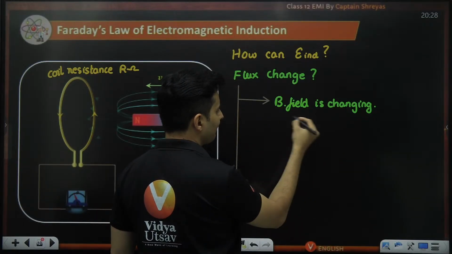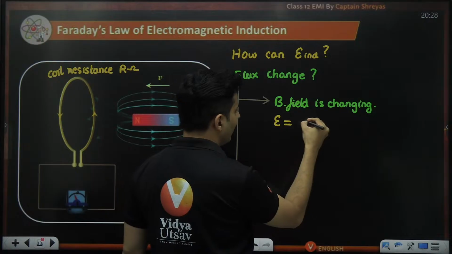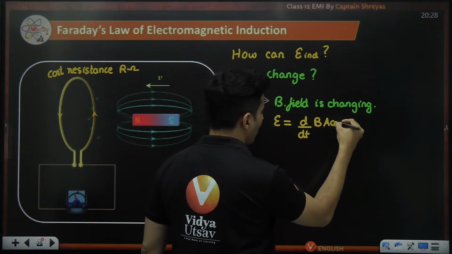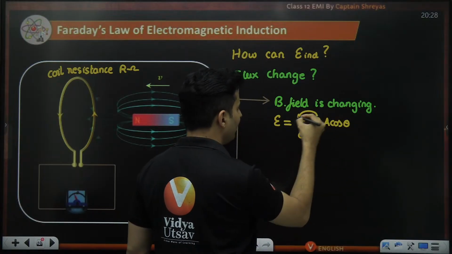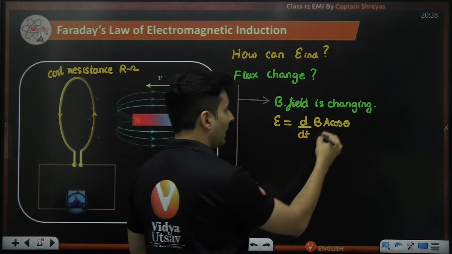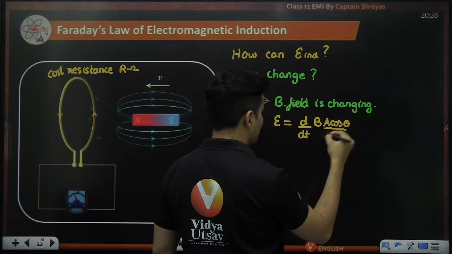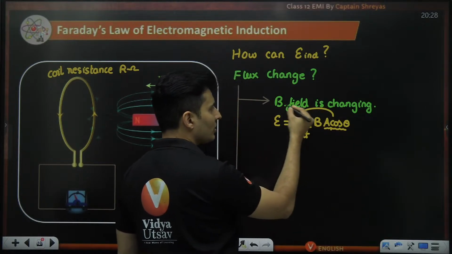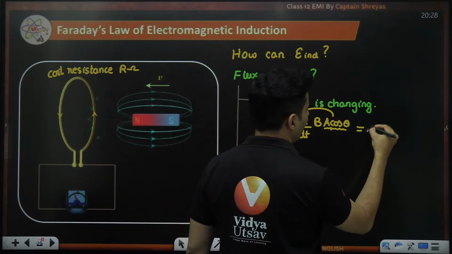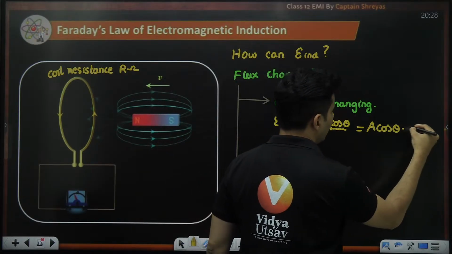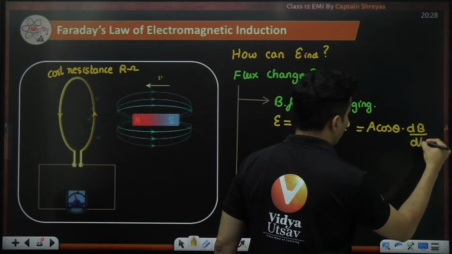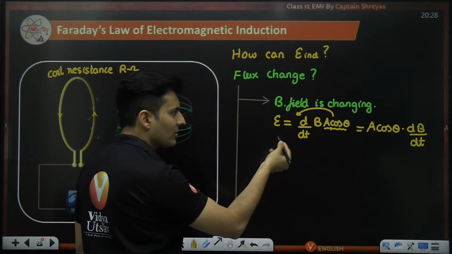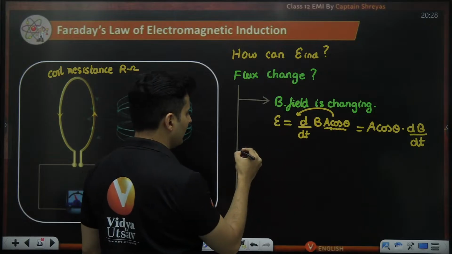Your EMF is d phi by dt, so you have d by dt of B A cos theta. Area and cos theta will come out, because only the magnetic field is varying. So you will have A cos theta multiplied by the rate at which the magnetic field changes. So this is the first way of changing the flux by which EMF can be induced.